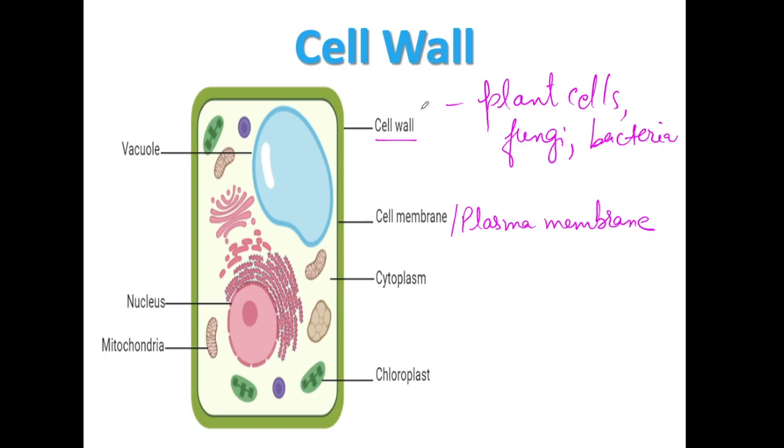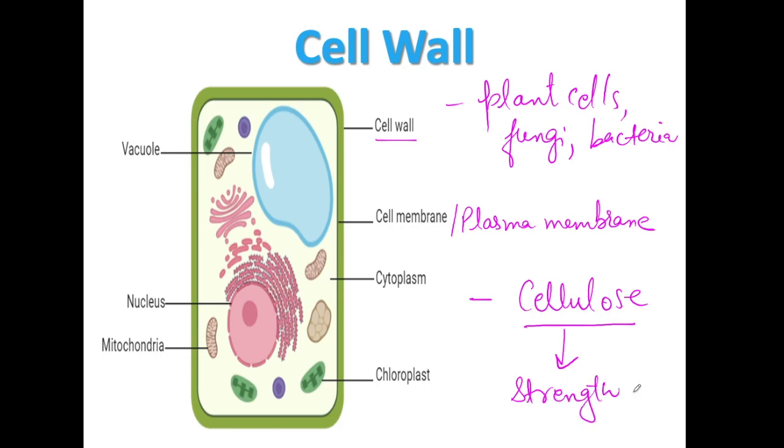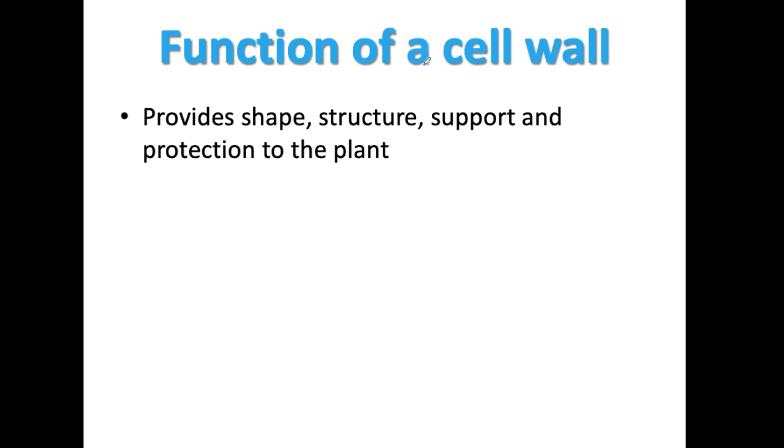And yes, this cell wall is made up of some special type of sugars which constitute the cell wall. So the name of the special sugar is cellulose. Basically this cellulose provides strength to the plant. So this is the main job of the cellulose in plants. Now moving on the function of a cell wall. Cell wall provides shape, structure, support and protection to the plant.